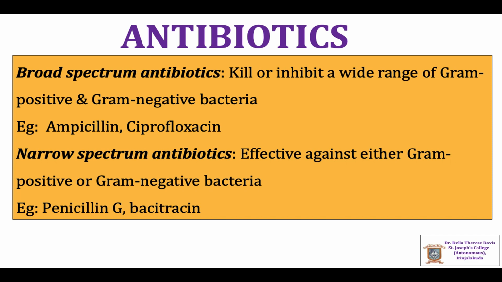Narrow spectrum antibiotics are effective against either gram-positive or gram-negative bacteria. Examples: penicillin G, bacitracin, etc.